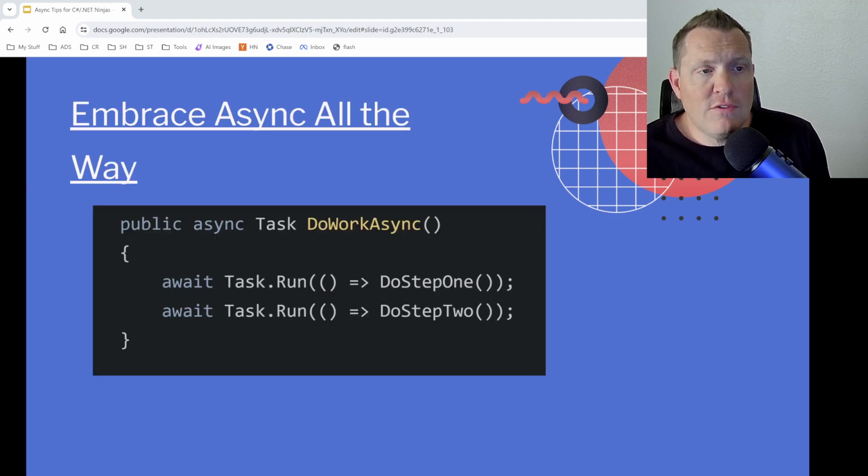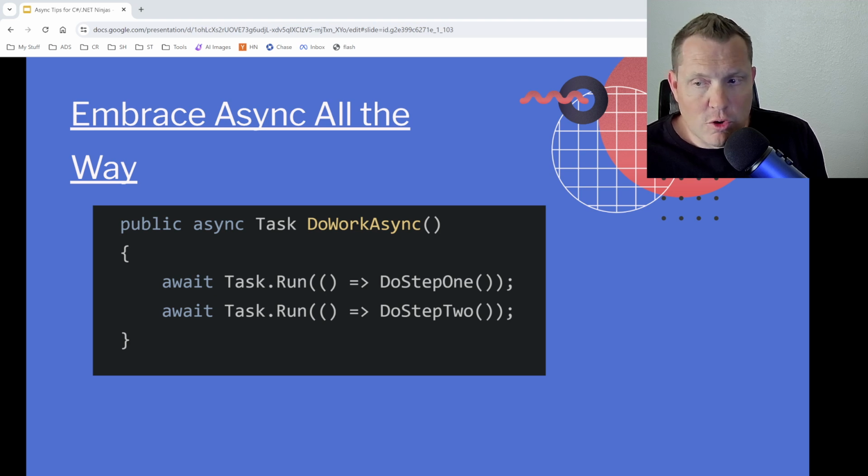All right, so going async means commitment. It's not a good idea to mix synchronous and asynchronous code without a good reason. Doing so can lead to deadlocks, especially if the context is not flowing as expected. When you start an async operation, you should propagate it all the way up and down your call stack. As with a lot of things, if you're going to go, go all in.